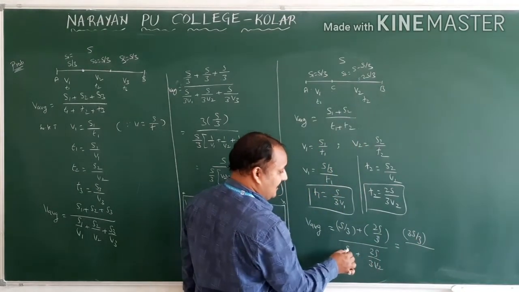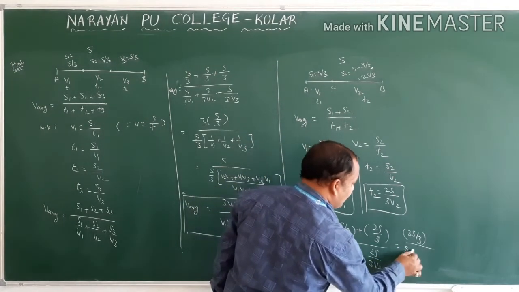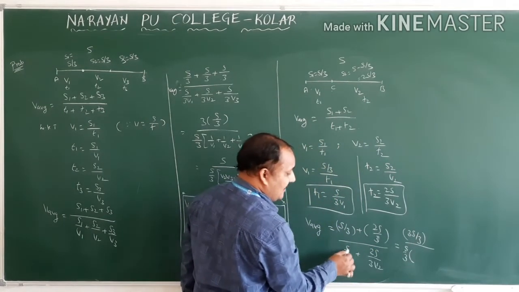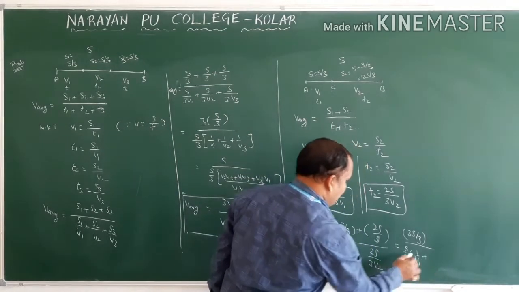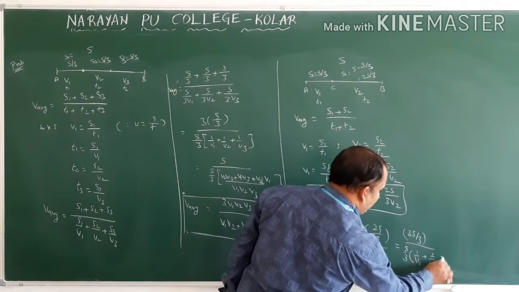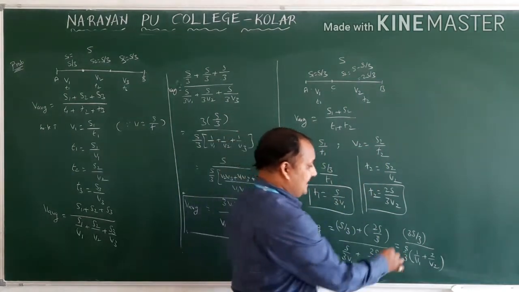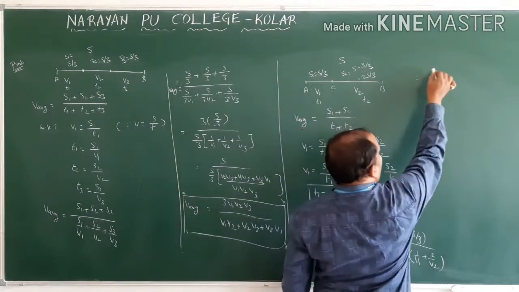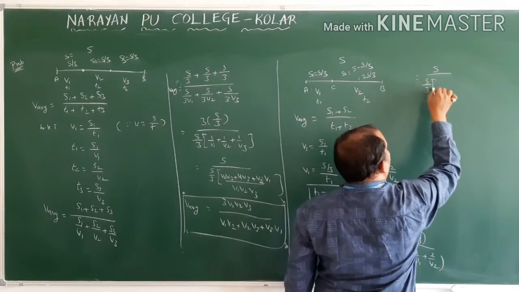S by 3 is common. So S by 3. What will be remaining here? 1 by V1 plus 2 by V2. Okay. So 3S by 3, the 3 will be cancelled, S by 3.